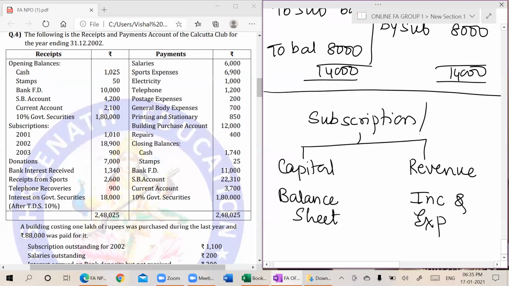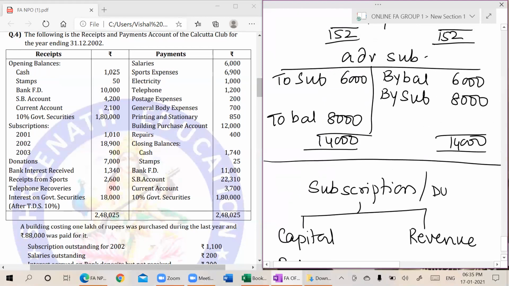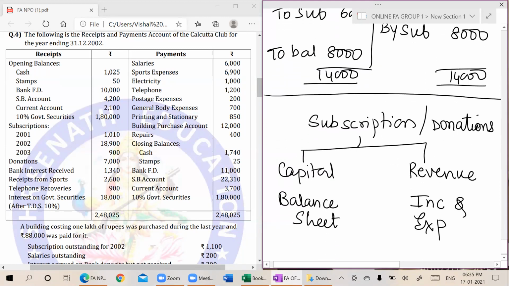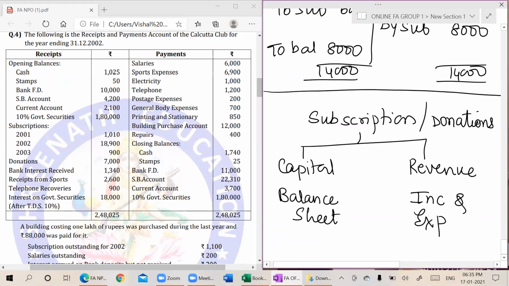Similarly, I will talk about donations. If capital, it will go to the balance sheet; if revenue, it will go to receipts and income and expenditure. Now your question might be, sir, how will I understand whether it is capital or revenue? If it is life membership subscription, it is for one time, or for a length of 10 years or 20 years, so that becomes capital. If it is every year or every month, then that becomes revenue.